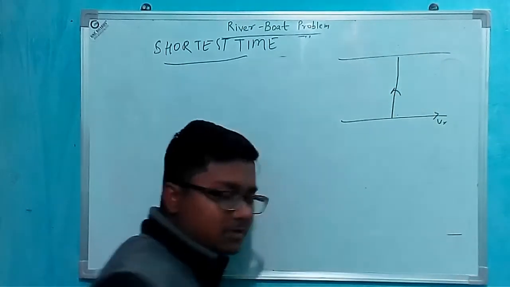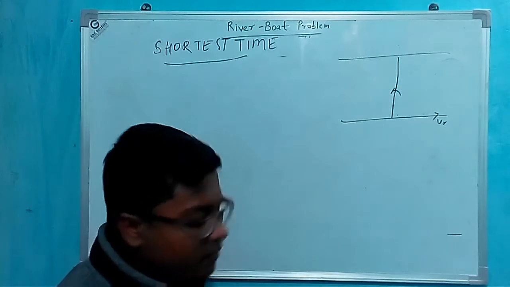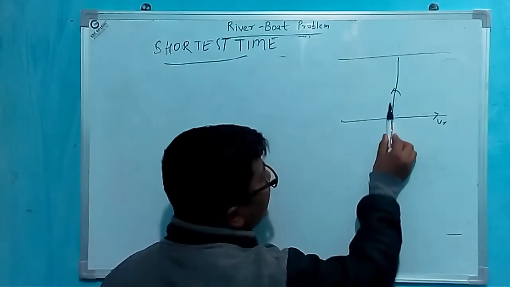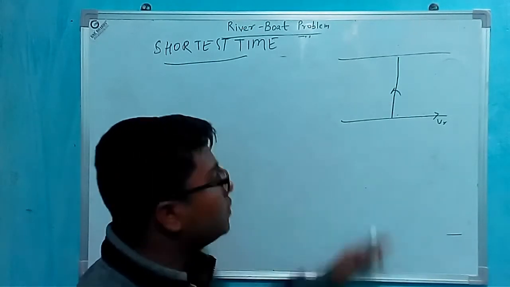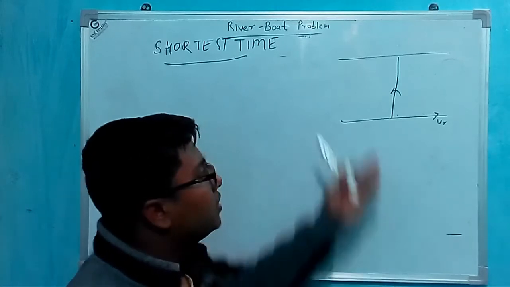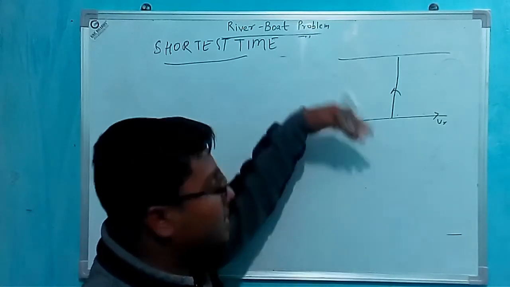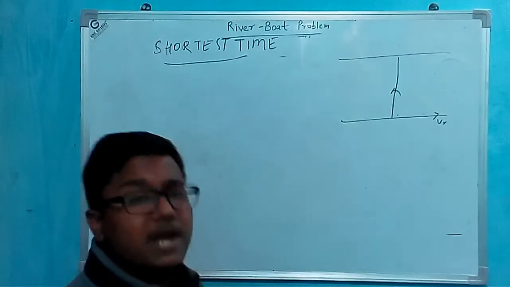We can easily see that for shortest time we have to move in perpendicular direction. Okay, we can easily go to other side by achieving minimum of time.